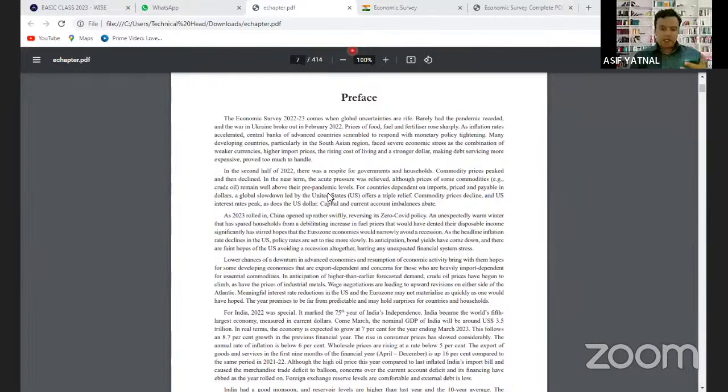But reading newspaper regularly, those who have finished the basics of Indian economy or government budgeting, then उनके लिए ये preface पढ़ने की जरूरत नहीं है. You don't need to read the preface. We can directly start with the first chapter.